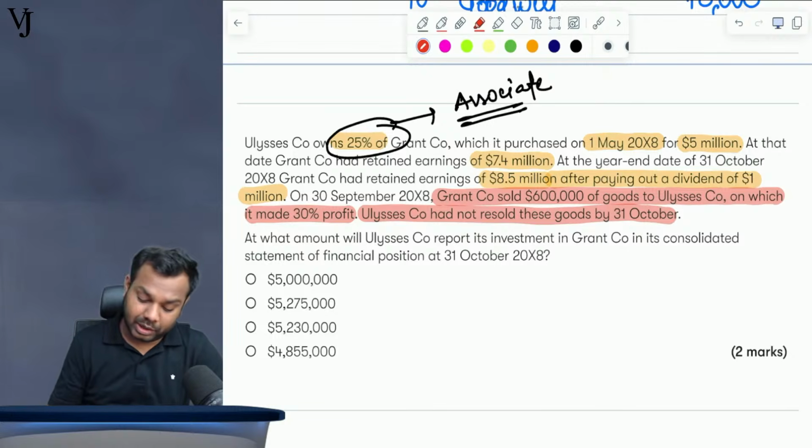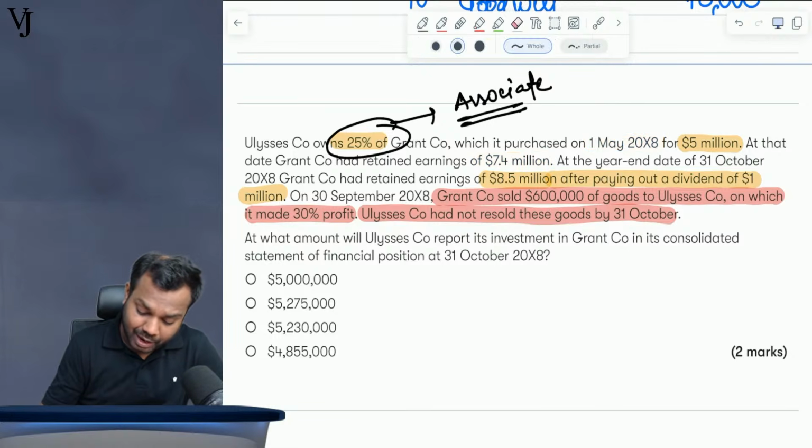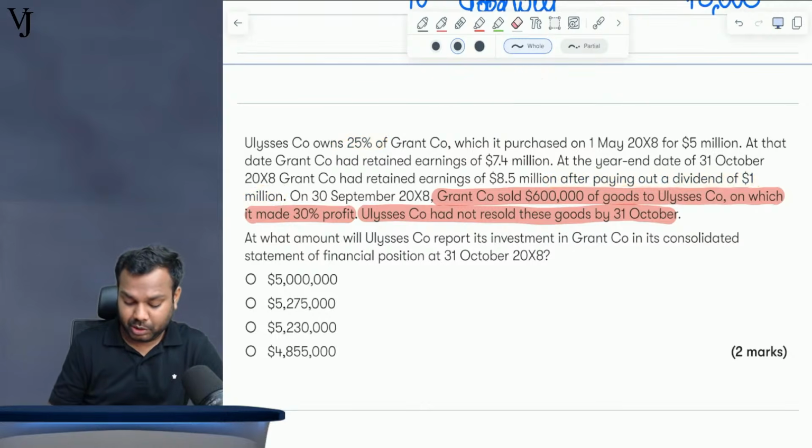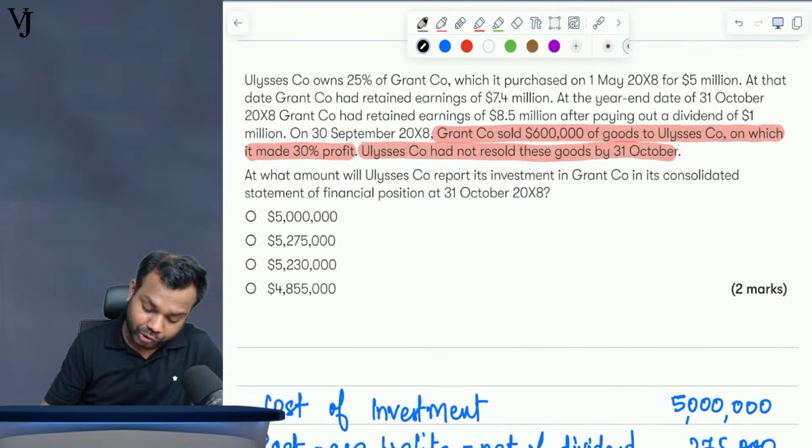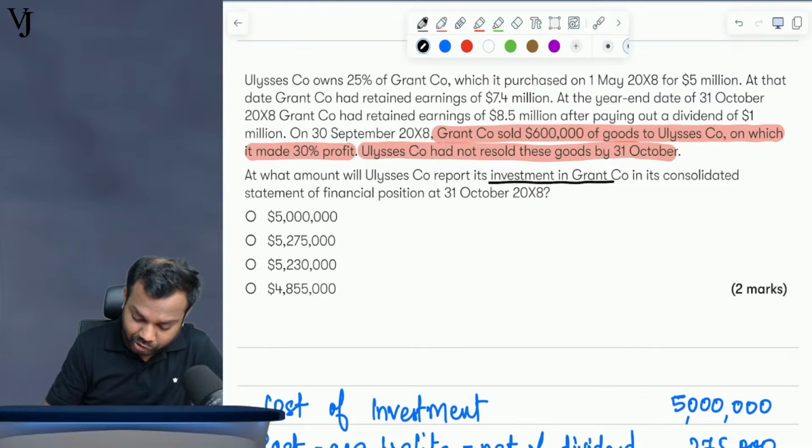This is the point why I have taken up this question. Okay, now let us discuss it. What is the question asking for? The question asks for the amount of investment in associate in the consolidated SOFP on 31st October 2008.